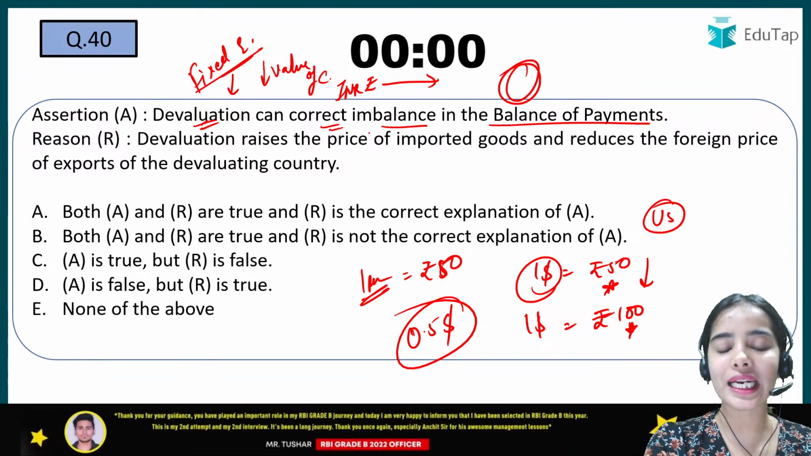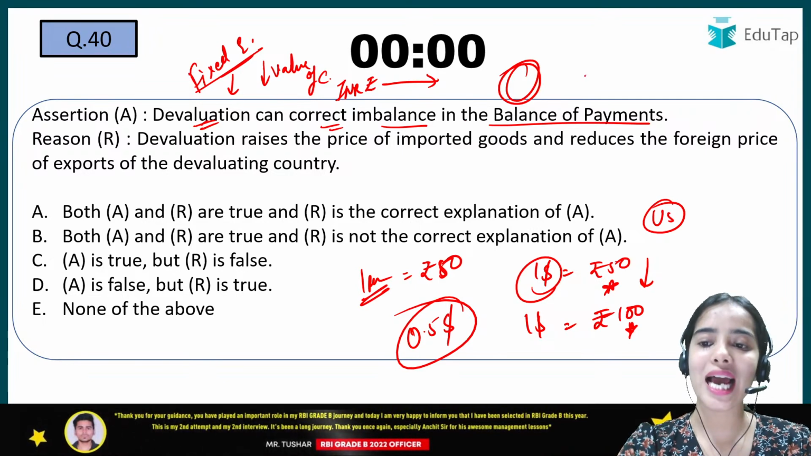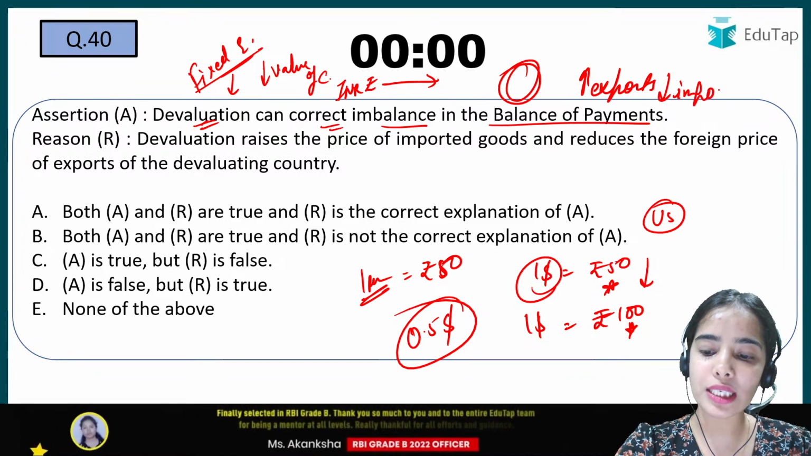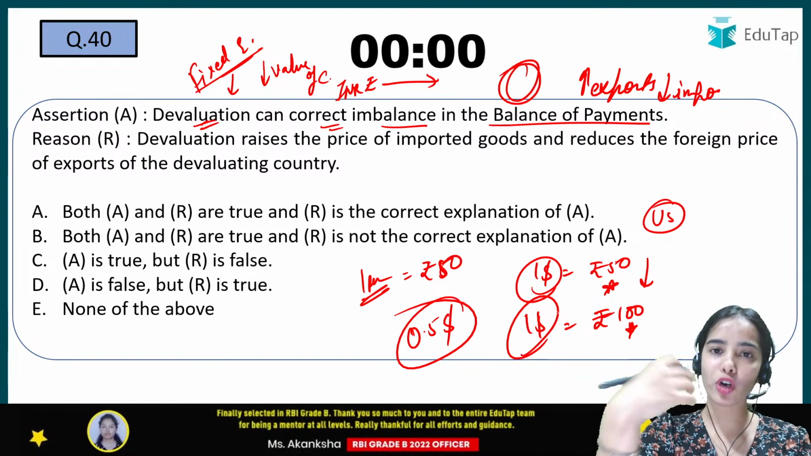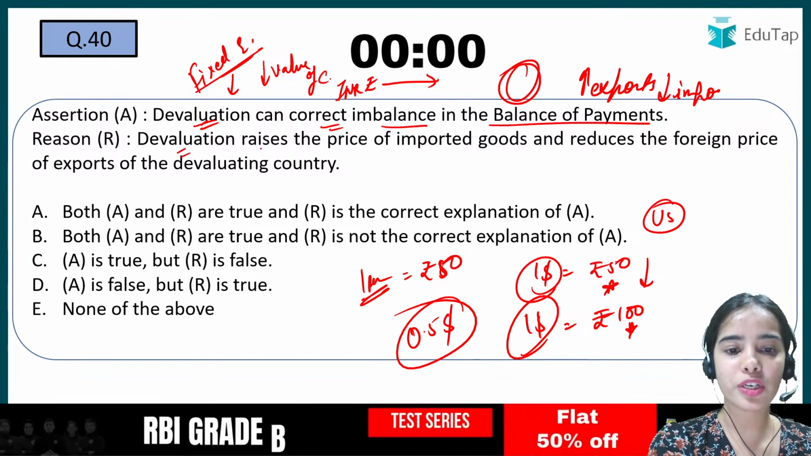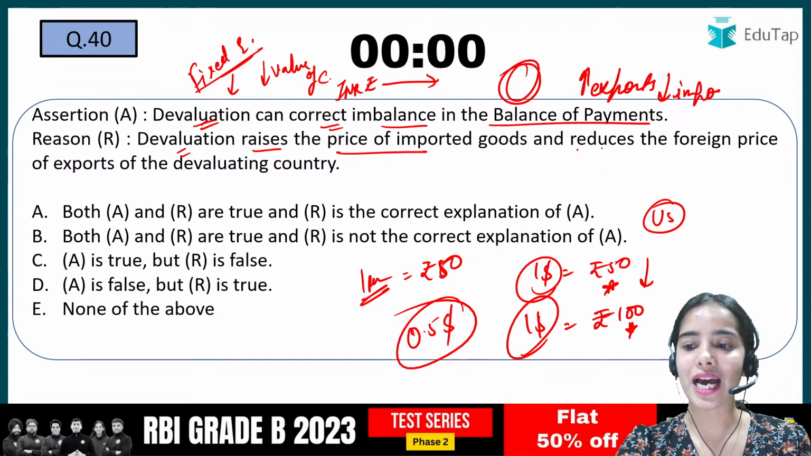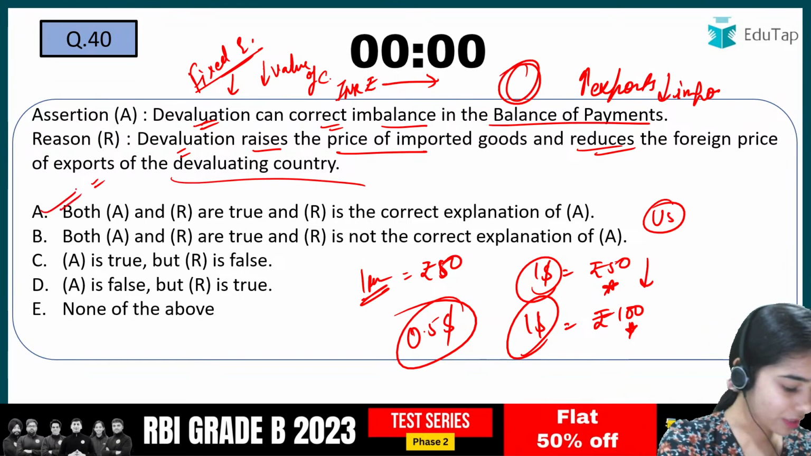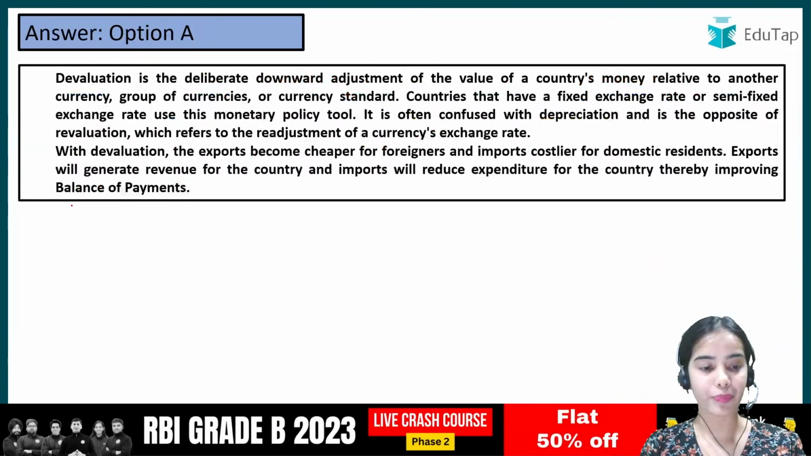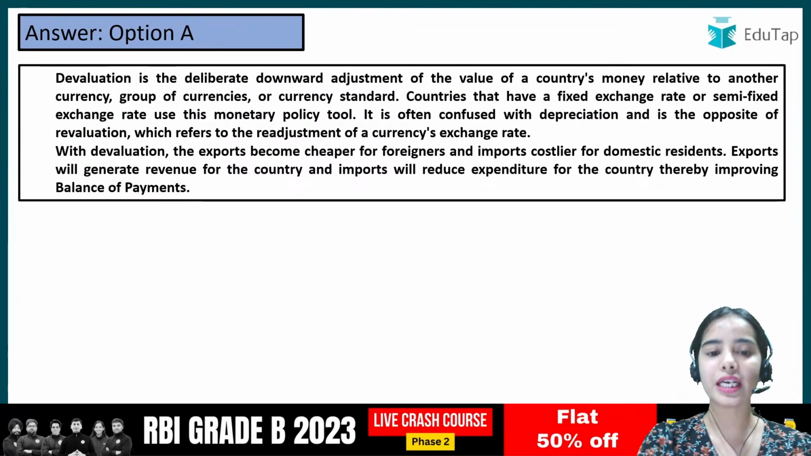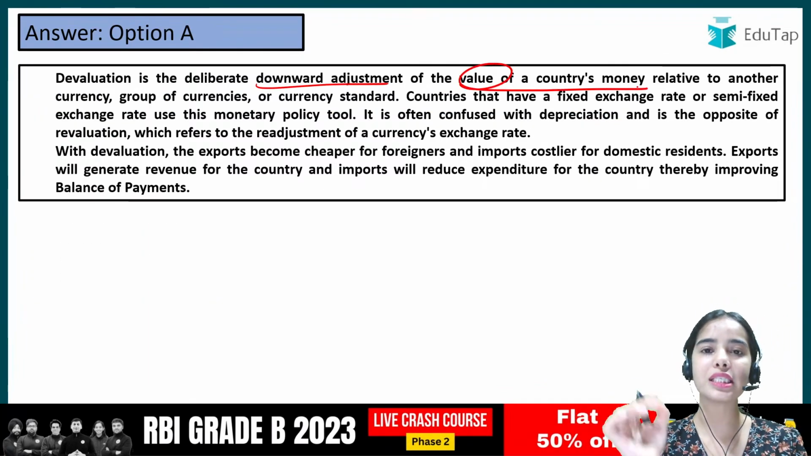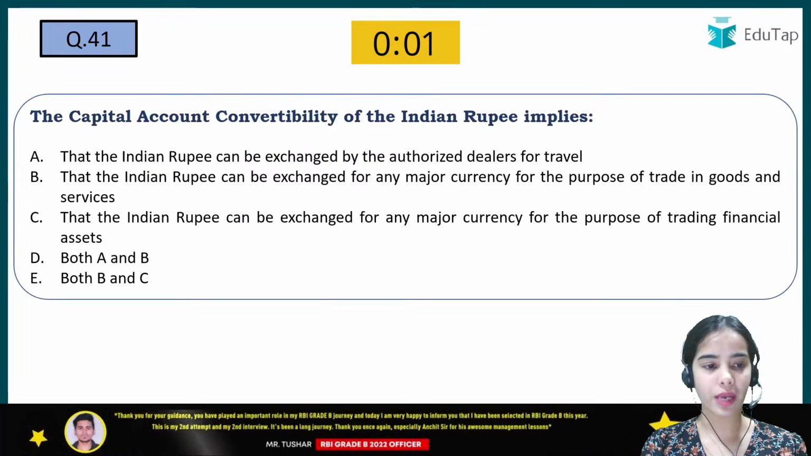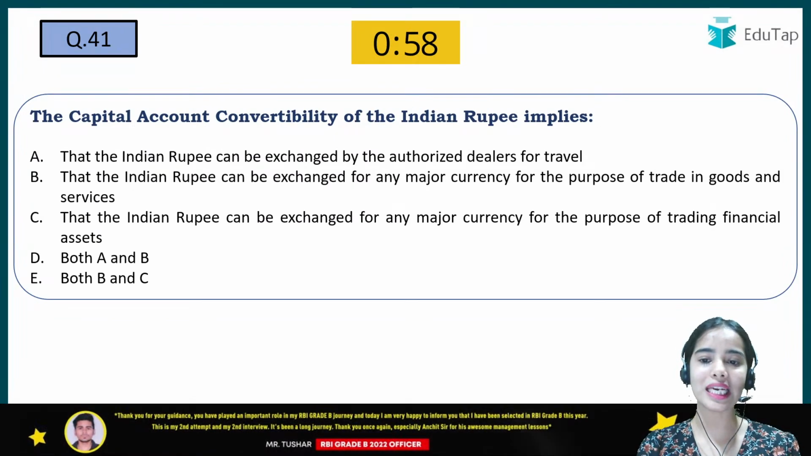So devaluation can correct the imbalance in the balance of payments, as it can increase the exports and decrease the imports, because for us the dollar has become expensive and for them the rupee has become cheaper. Devaluation raises the price of imported goods and reduces the foreign price of exports of the devaluating country, and that's why yes, A is the correct answer here. Devaluation is the deliberate downward adjustment of the value of a country's currency with respect to other currencies. Okay, the capital account convertibility of the Indian rupee implies.